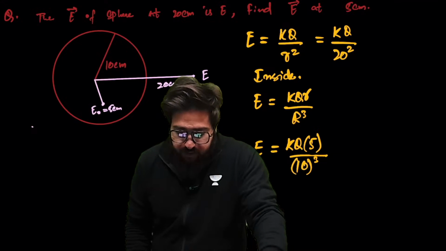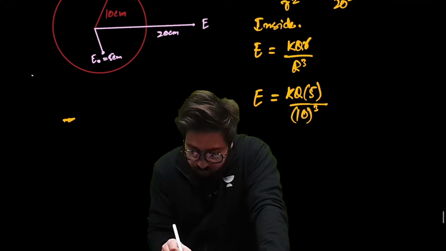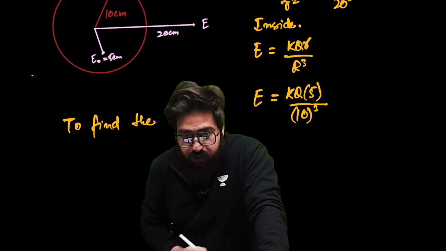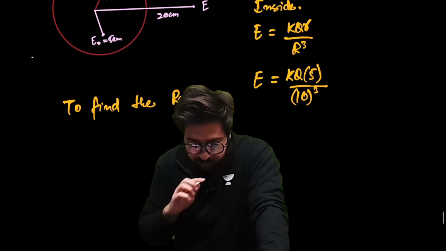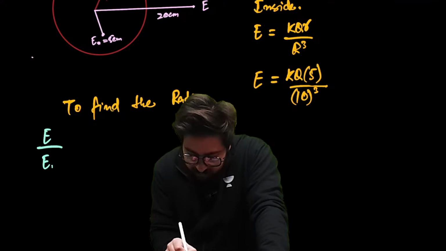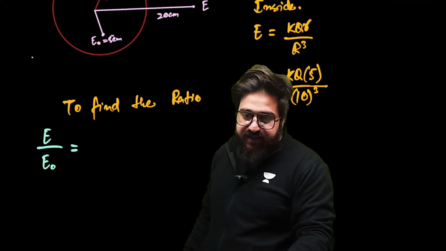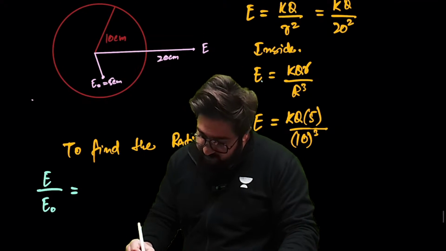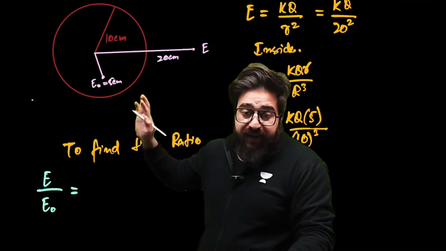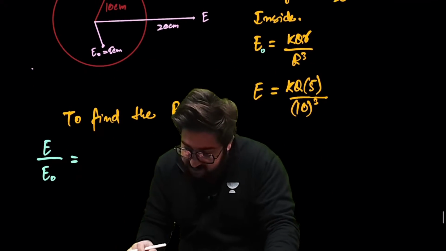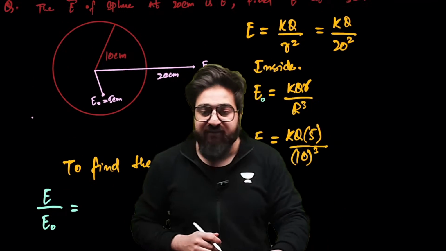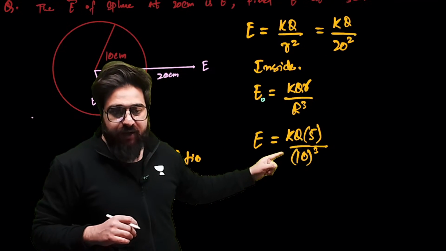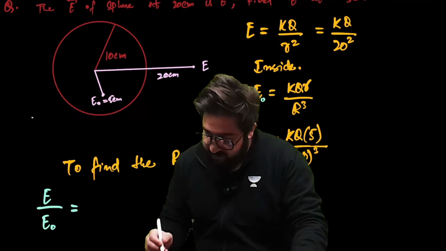This is inside. Now, my dear friends, if we have to find the ratio over here, what will we do? We say E divided by E naught will be simply, E naught is the electric field inside and E is the electric field outside. So I can simply say, if you divide equation first with equation second, this is the E naught.